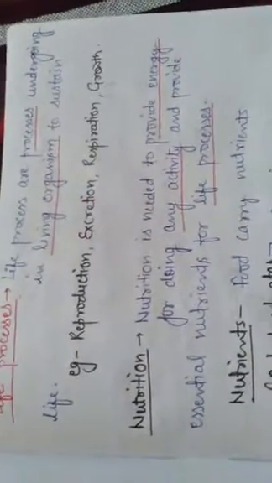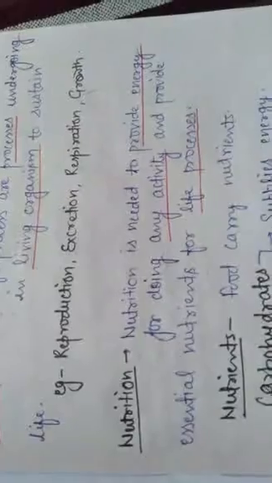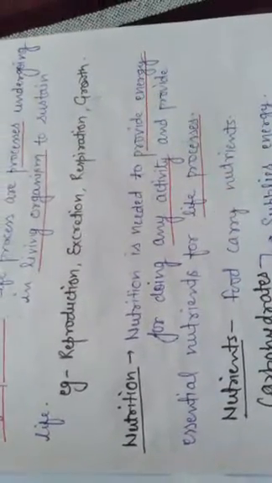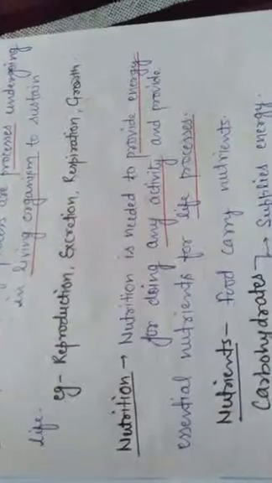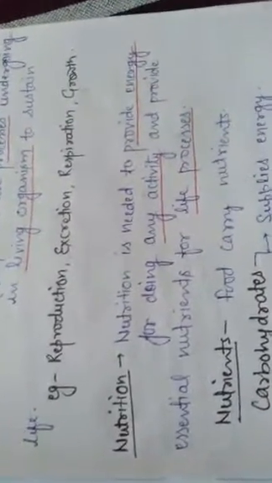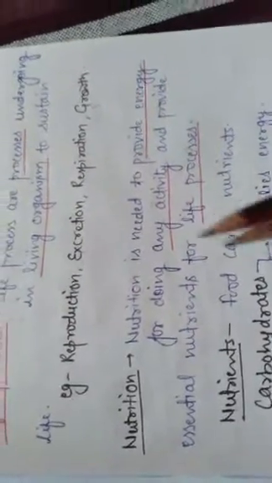This nutrition is very important for sustaining life processes. As we are studying, we want energy. So how will we get energy? We get energy from nutrients, and nutrients we get by the process known as nutrition. That's why we take healthy food, because healthy food is a rich source of nutrients.